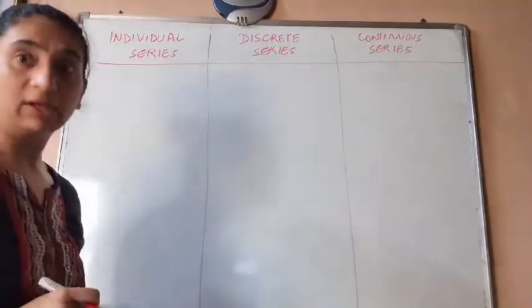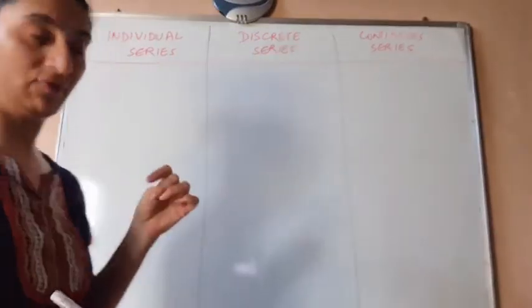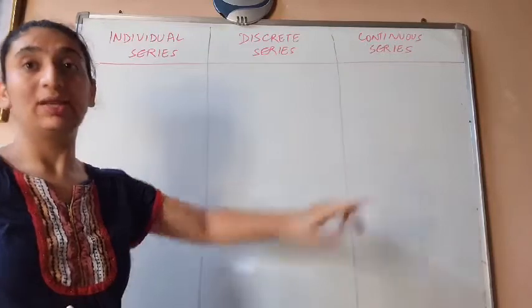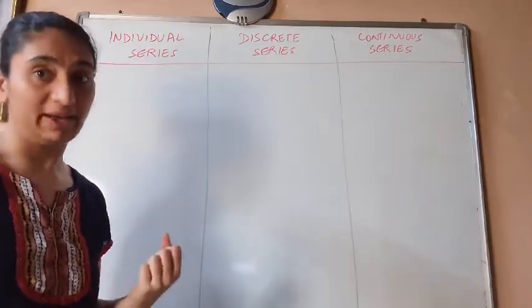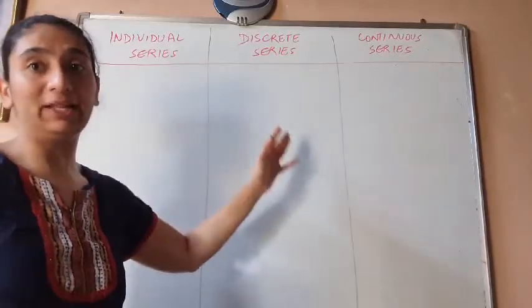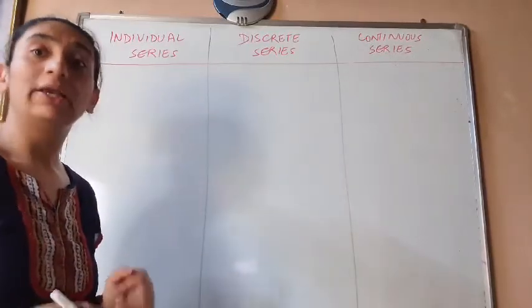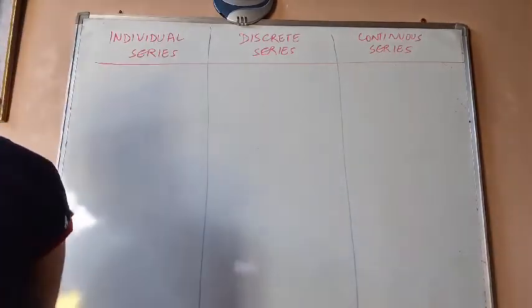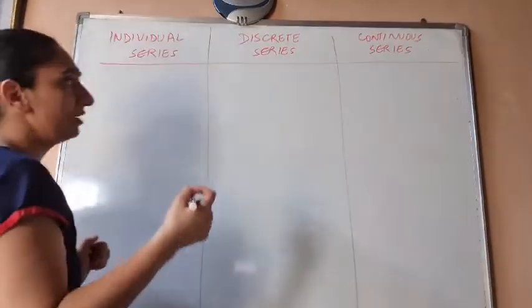Now let us come back. There are three types of series which we have: individual series, discrete series and continuous series. Any data which we collect can be organized into any of these 3 series. Now let us say we have a question given with us. The weight is given with us. We have taken weight of various people.